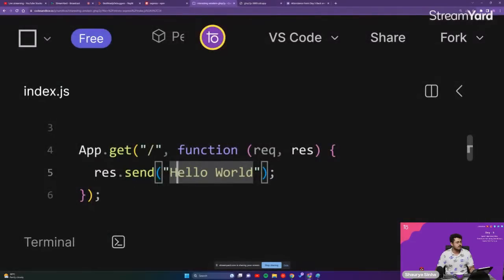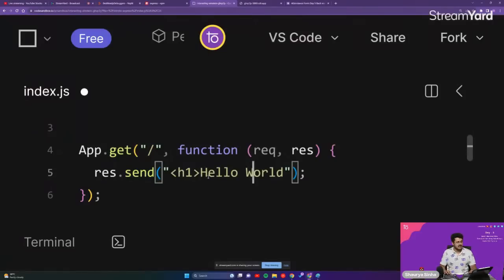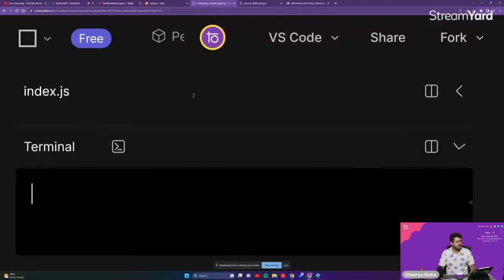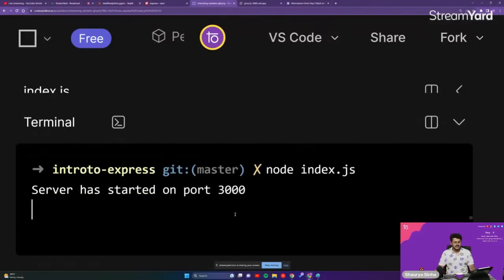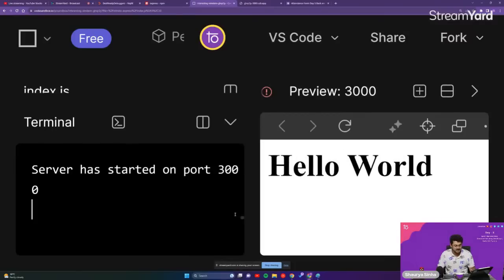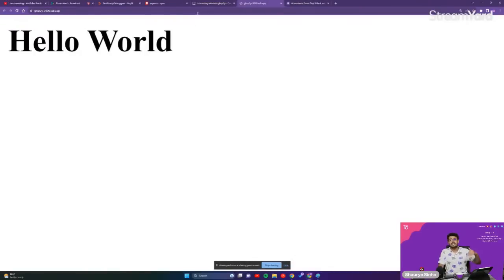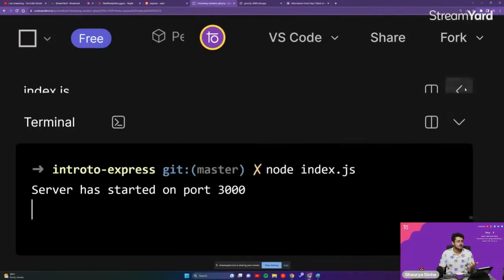This can be a particular h1 tag as well, guys. We can put up an h1 tag right over here. We can save it, go back, and refresh. Every time I'm making any changes, as you're able to see, I have to restart my server every single time. As you're able to see now, we're setting an h1 tag, a heading tag, along with the hello world, and we are converting it to big and bold, guys.